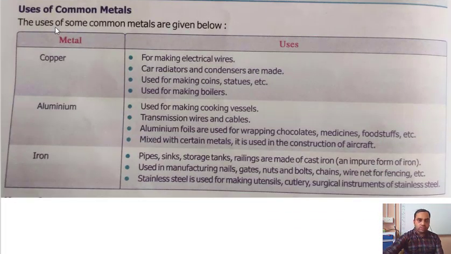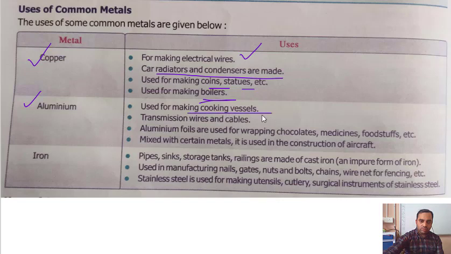Now these are some of the common uses of metals. Copper can be used for making electric wire, car radiators, coins, statues, or boilers. Aluminium can be used for cooking vessels, transmission wire and cable. Aluminium foils are used for wrapping chocolates, medicine, foodstuffs. Mixed with certain metals, it is used for construction of aircraft as well.